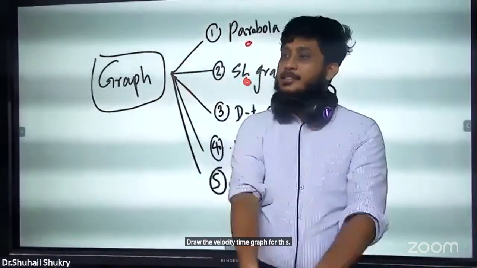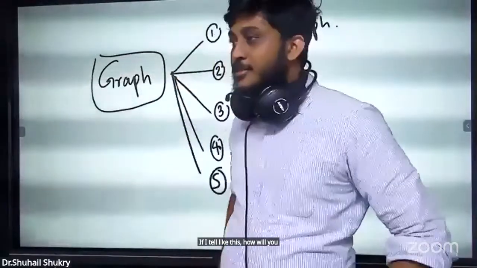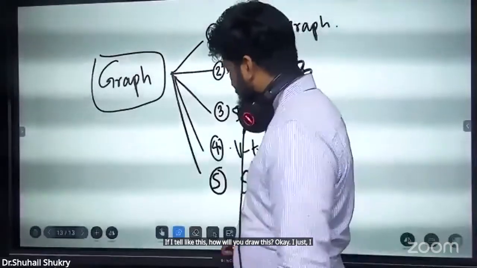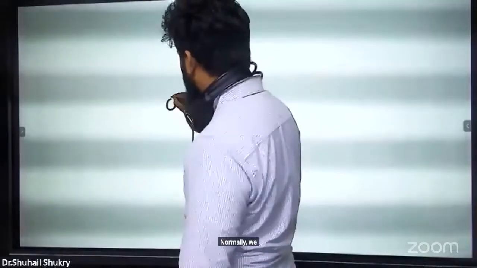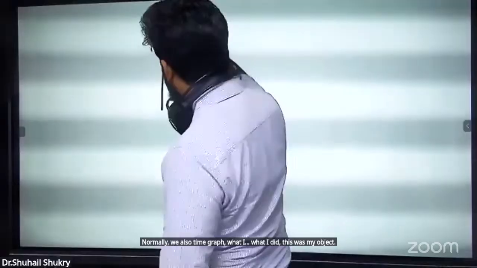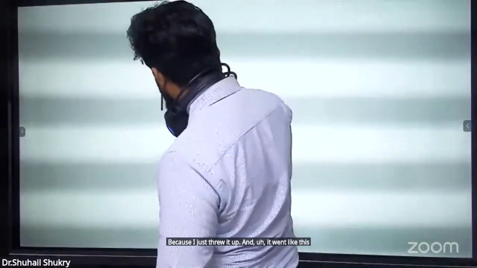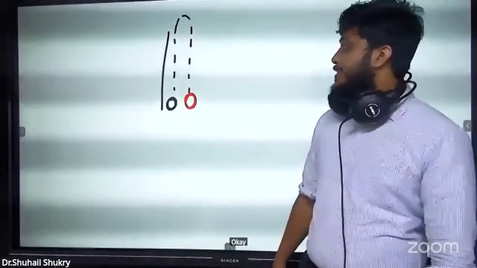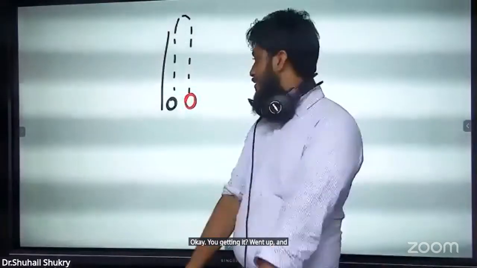If I tell you like this, how will you draw it? Normally, for the velocity time graph, this was my object. I just threw it up, and it went up and came back again. So I caught it. Again it went up and I got it.